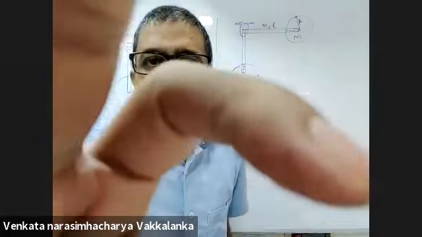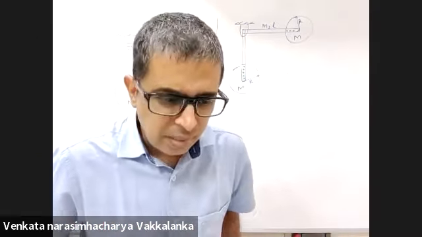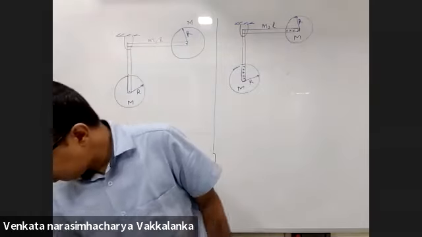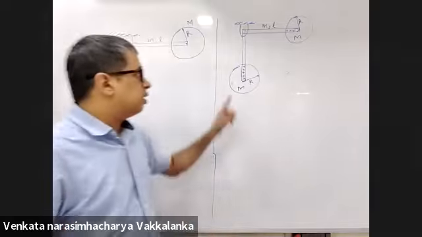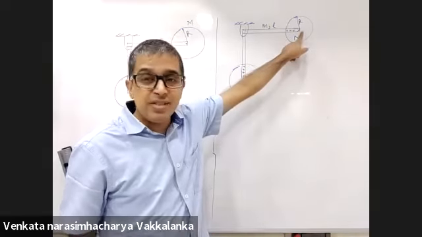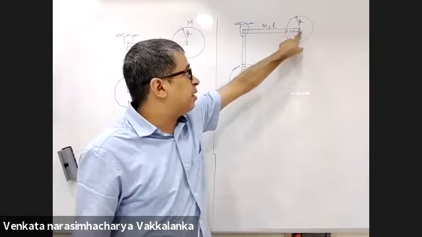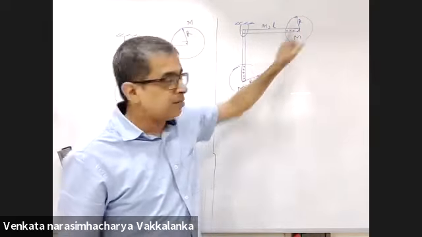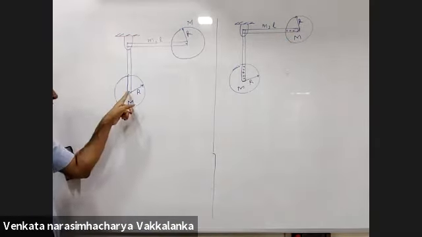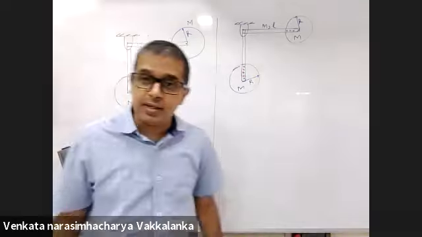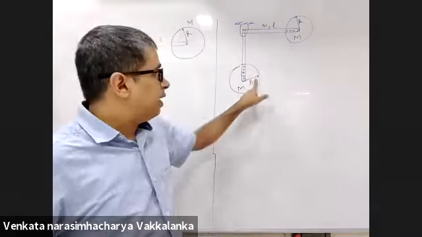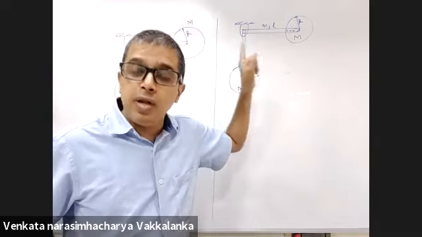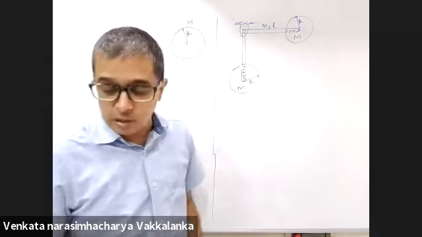Are you people able to hear me? Now listen. Overall, this is what you people are telling me. Now, first of all, for this disk, it is hinged from here till here. For this disk, it is hinged only about the center, right? Now, listen carefully. In this case, the disk will rotate about its center of mass.